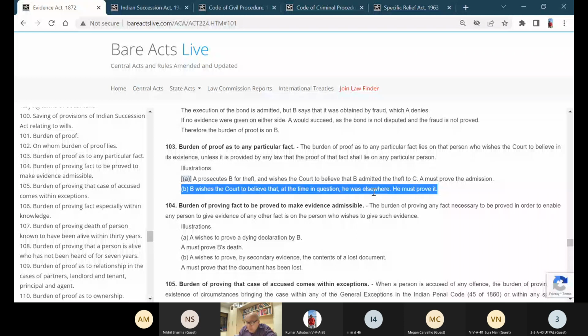Because a particular fact is a fact which is only known to him. The court is not going to presume. So section 7 to 11, we have read, facts which are inconsistent can become relevant. Inconsistent, contradictory facts can become relevant. So the commission of the crime is committed in Mumbai. After 3-4 days,